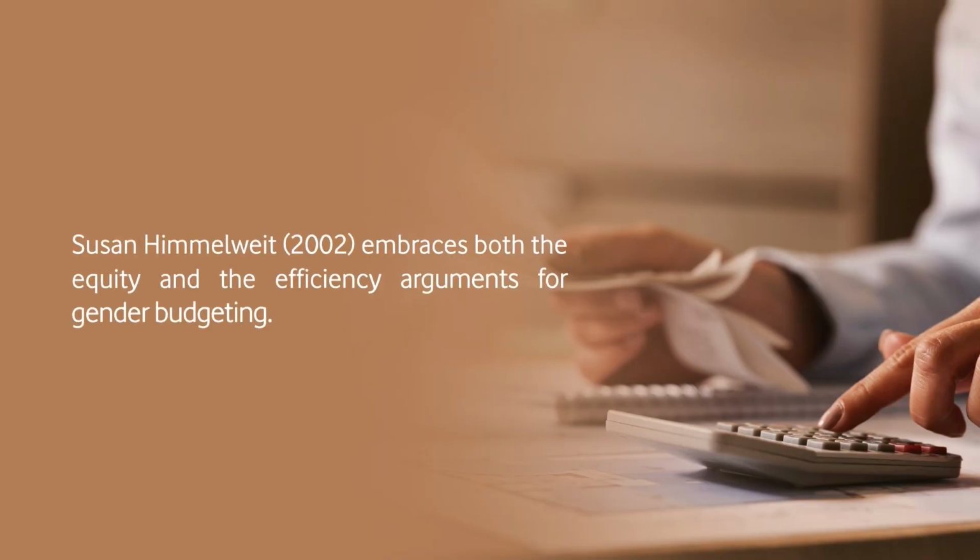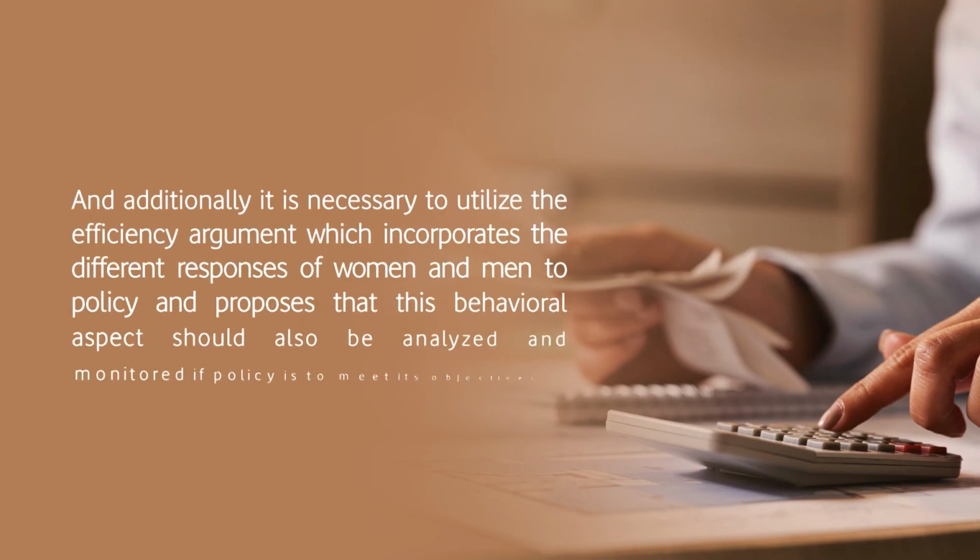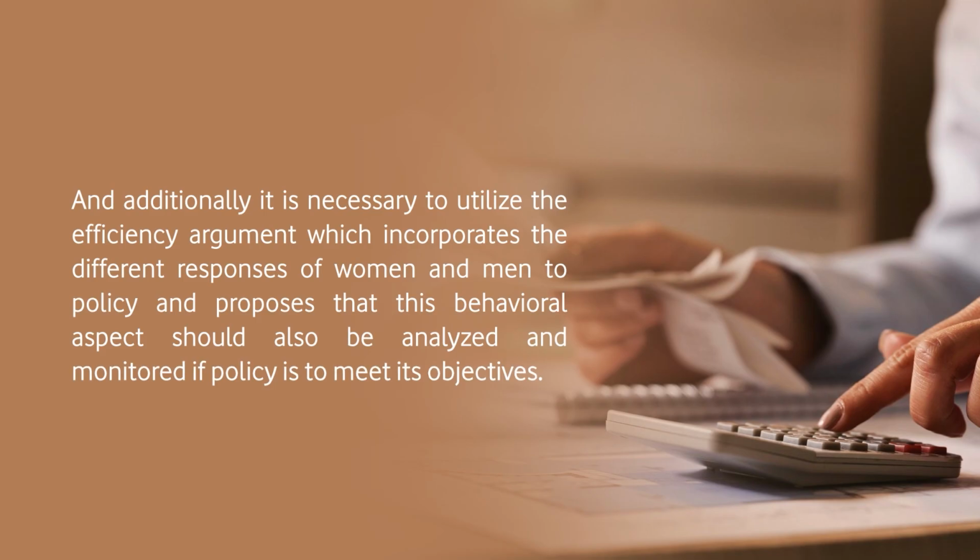According to Susan Himmelweit, 2002, both equity and efficiency arguments are embraced for gender budgeting. She argues that it is important to understand and make visible the different effects of policies on women and men in order to make outcomes fairer between women and men. Additionally, it is necessary to utilize the efficiency arguments, which incorporate the different responses of women and men to policy, and proposes that these behavioral aspects should also be analyzed and monitored if the policy is to meet its objectives.